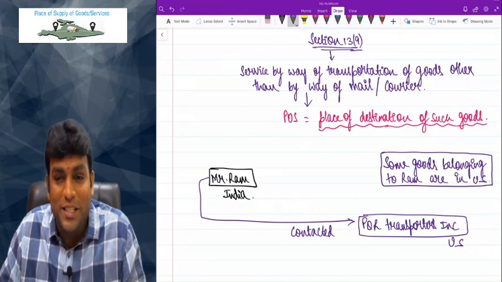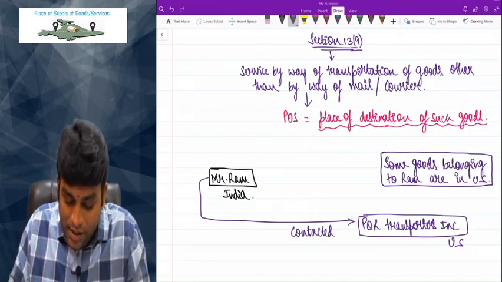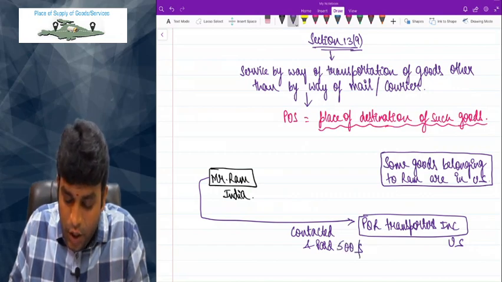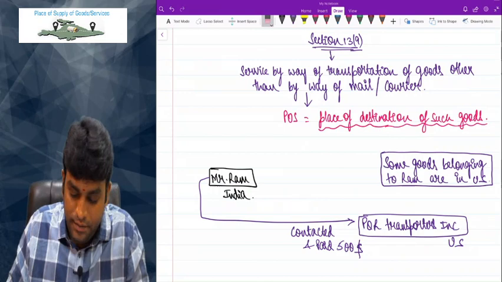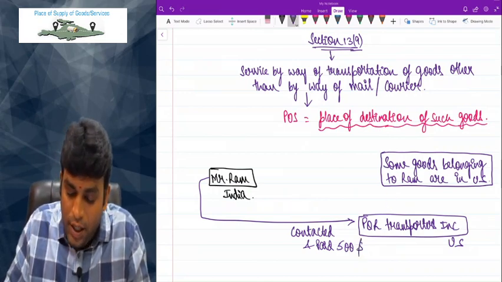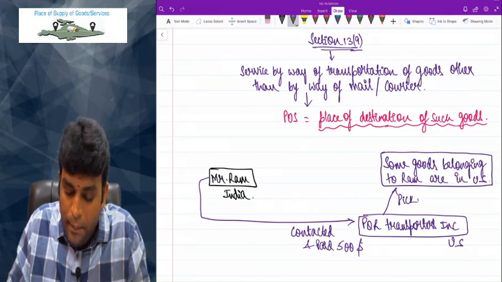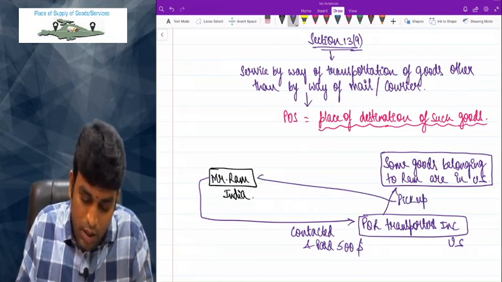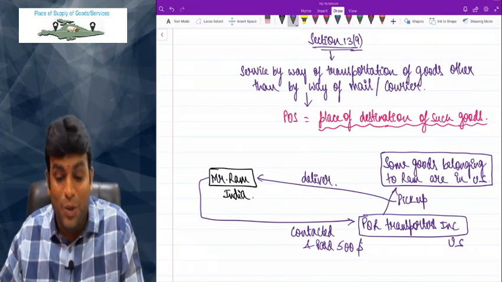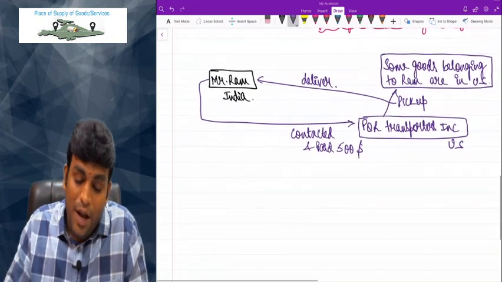So Ram contacted PQR Transporters Inc. of US and paid them $500 to basically pick up the goods and deliver to Ram. Pick up the goods and deliver to what, my dear friends? Ram.